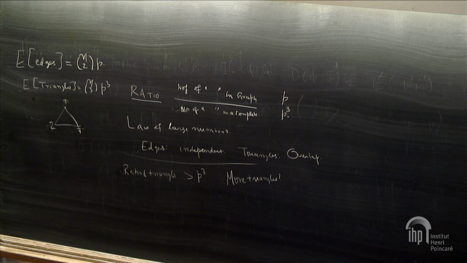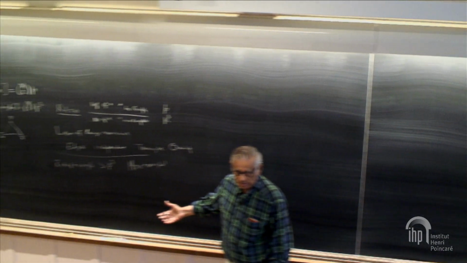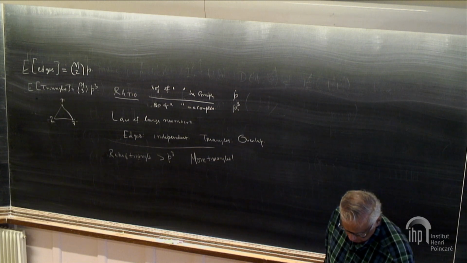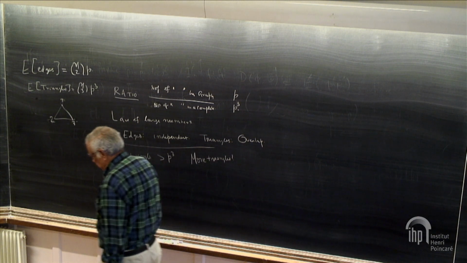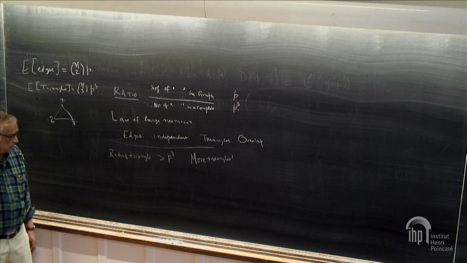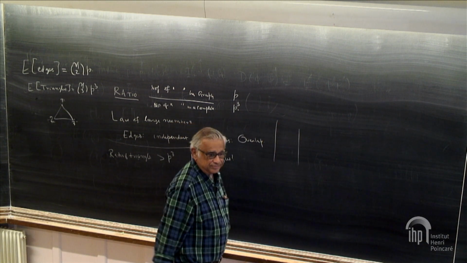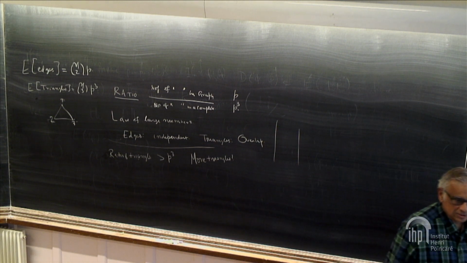So the question is, can you say what happened here? That requires understanding some of the large deviations here and what caused this large deviation. Similarly, if we have fewer triangles, it could be because you had fewer edges, or maybe the graph somehow became a bipartite graph with links only between the two sides, and then there are no triangles.